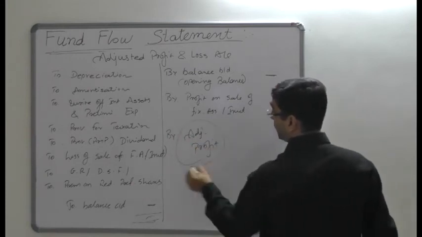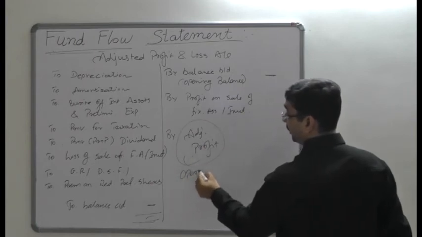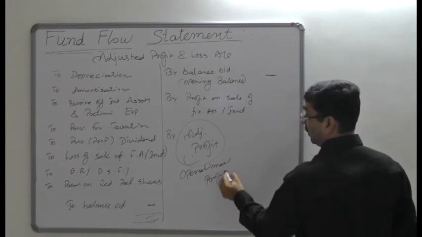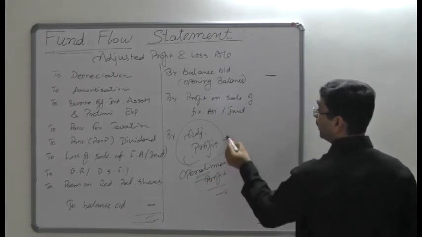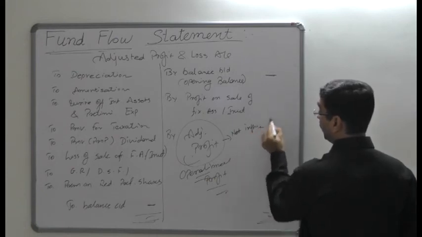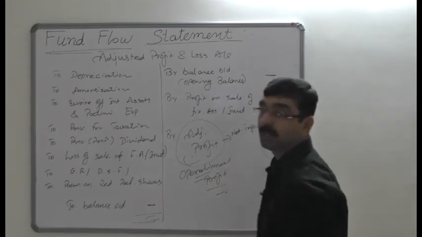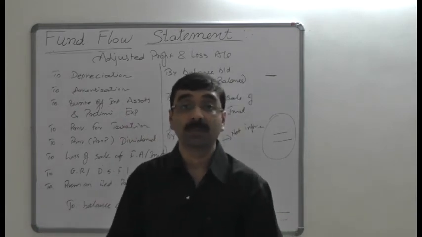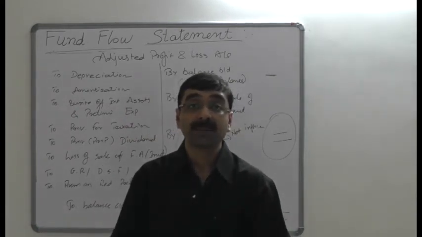That adjusted profit is the operational profit, the net inflow of the adjusted P&L account. So this is all about the adjusted profit and loss account.